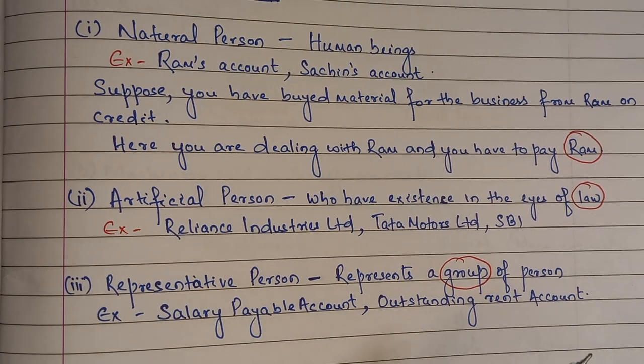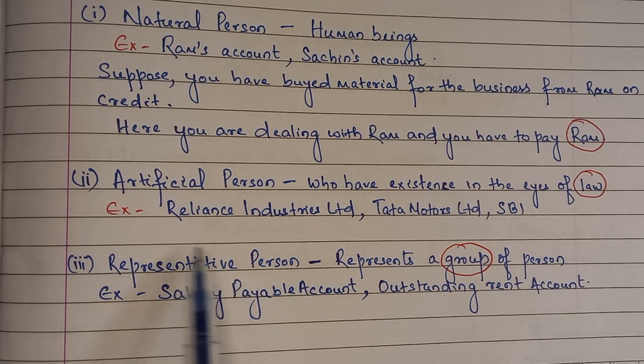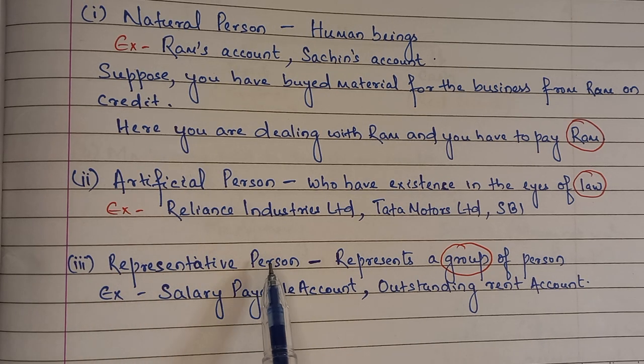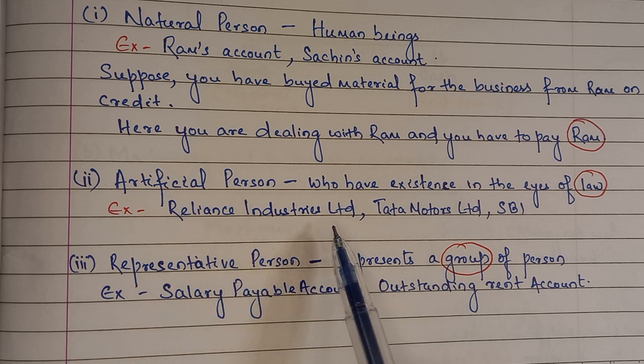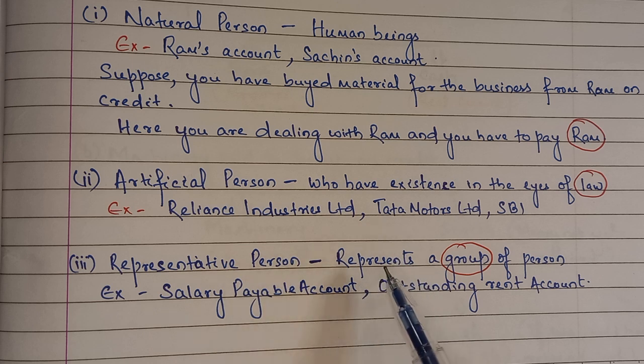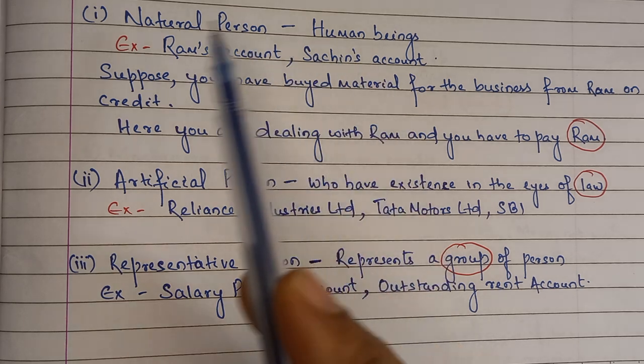The first one was natural, which is a human being. The second one is the artificial person. Now the third one is the representative person. By the word representative, it means it is representing a person or a group of persons. Sometimes we can't keep accounts for each individual, right? For example, salary payable account. In Reliance Industries, they may have 1 lakh, 1.5 lakh employees, so the company can't create an account for each and every employee. So they'll create an account like salary payable account, which will be representing the persons. So this representative person is also part of the personal account.